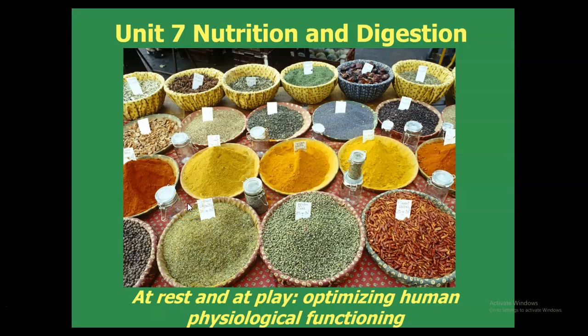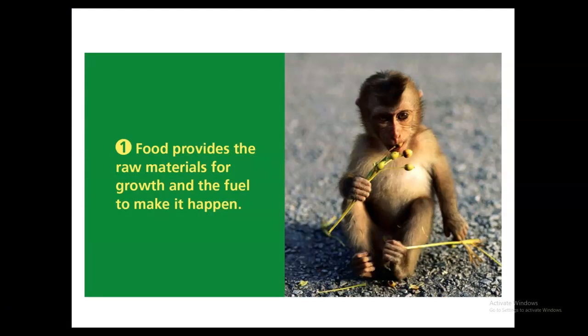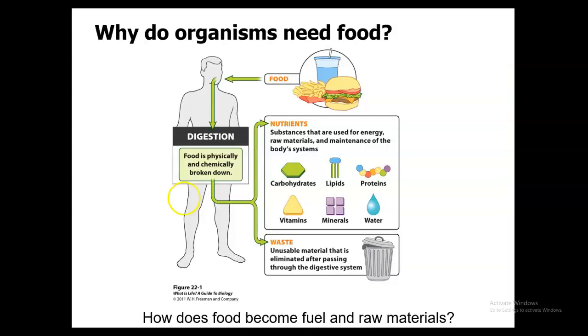Today we're covering Unit 7, which is Nutrition and Digestion. So food's going to provide the raw materials for growth and the fuel to make it happen. So why do organisms need food? Well, food's going to be necessary for two reasons. One, it provides energy needed for all growth and activity, and two, it provides raw materials required for maintenance of life.